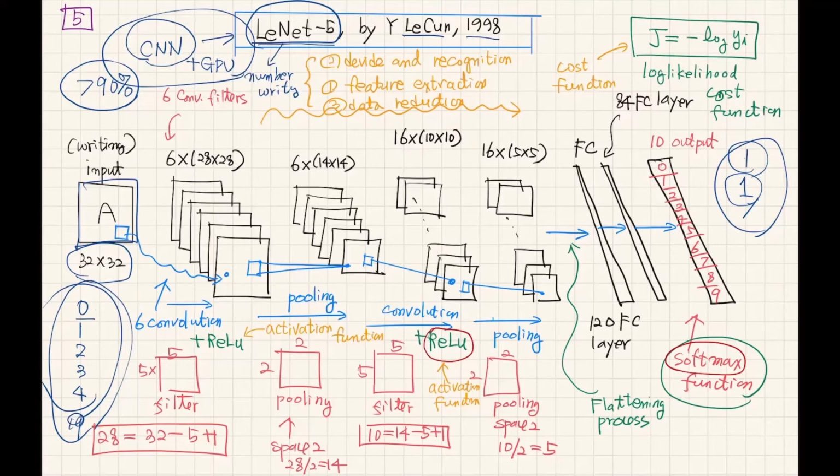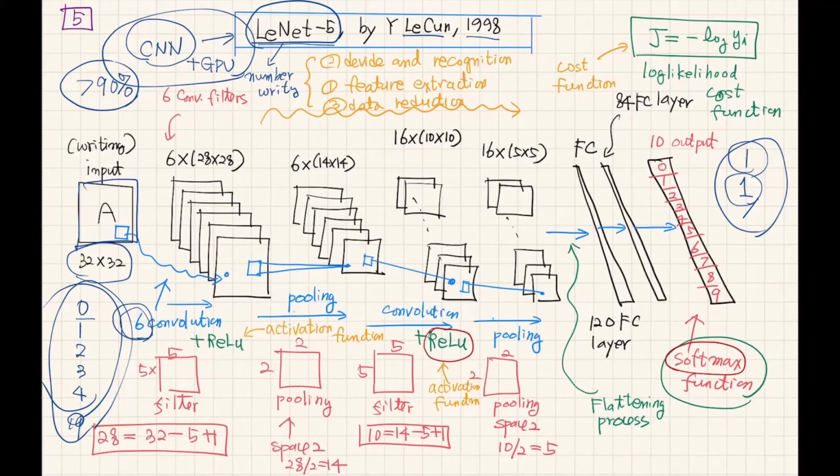I remember that at the first convolution, I think it has 6 convolution and 6 pooling. So CV, convolution, pooling, I remember LeNet has 6 pairs. Recent CNN may have 100 or more than that.